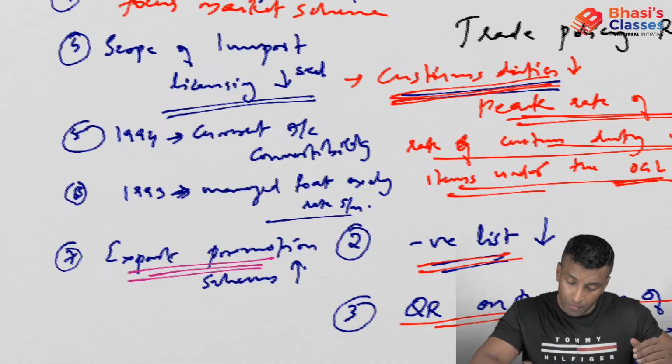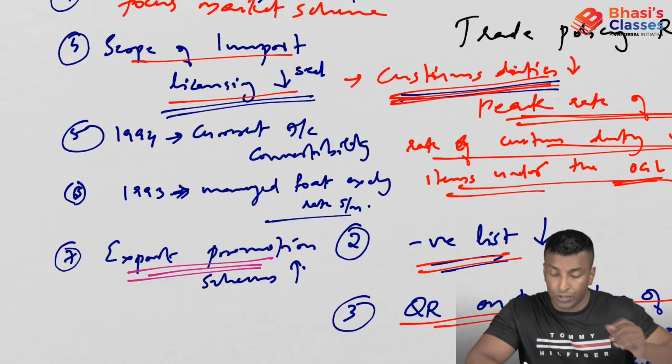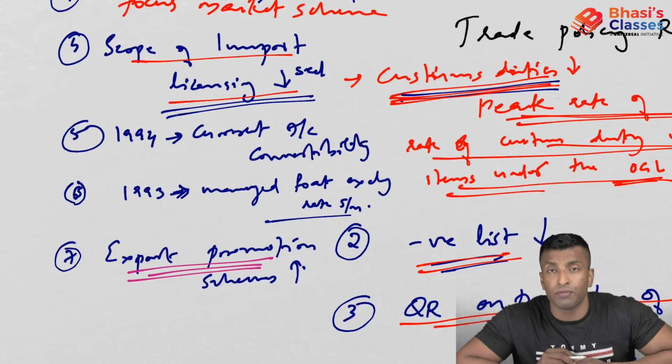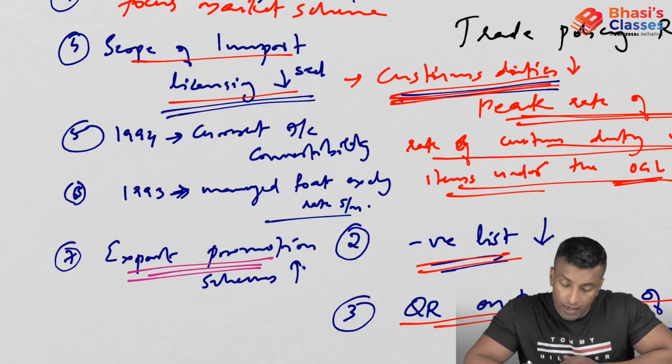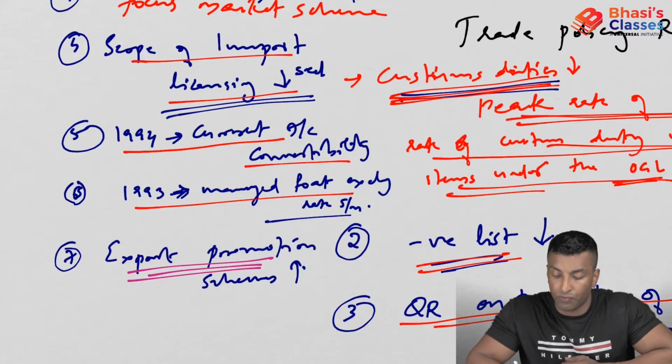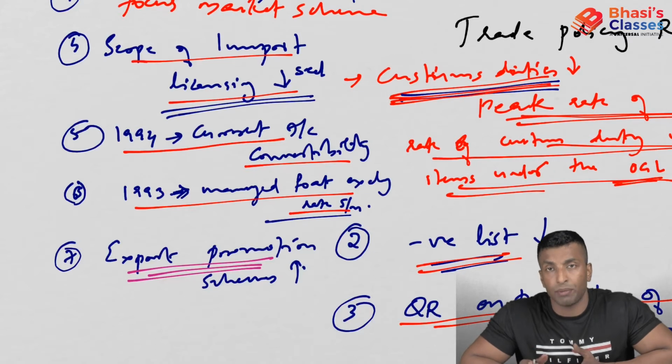Then we have seen the scope of import licensing has decreased. That means you don't need import licensing for all the items that you're supposed to import, only for certain items you need that. So that is a kind of liberalization. 1994, current account convertibility. 1993, managed float exchange rate system. So that is again liberalization in the exchange rate system.